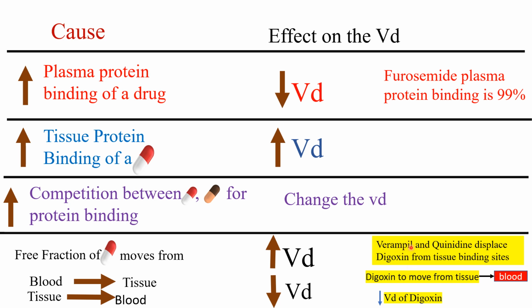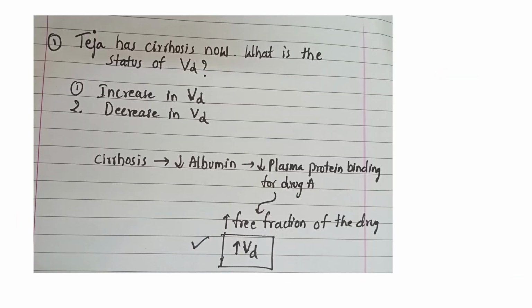This is called drug-drug interaction: one drug interacting with another drug. Verapamil and quinidine interact with digoxin, thereby digoxin moves from tissues to the blood and it decreases the volume of distribution of digoxin.